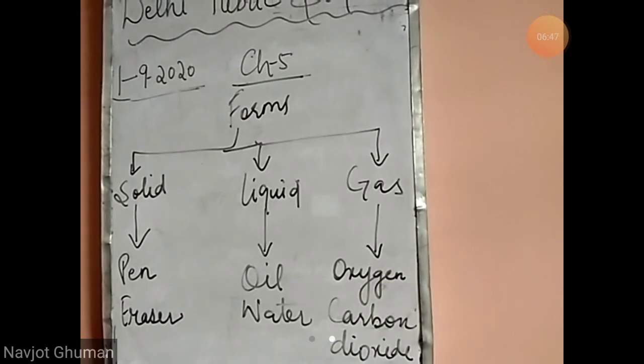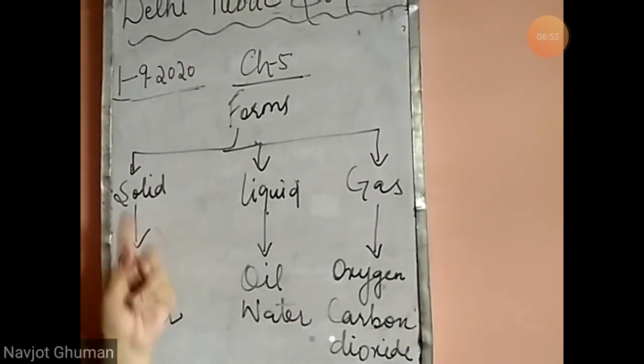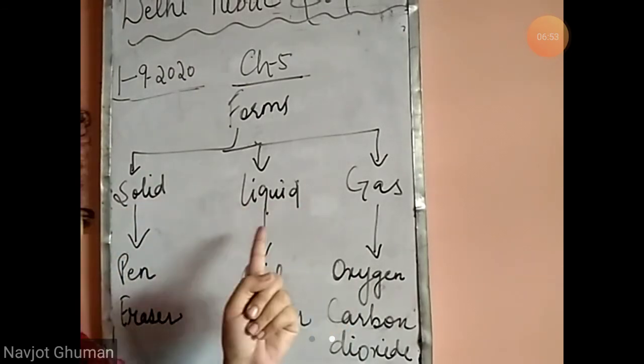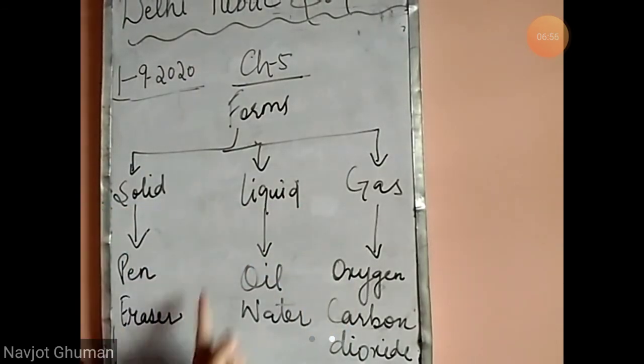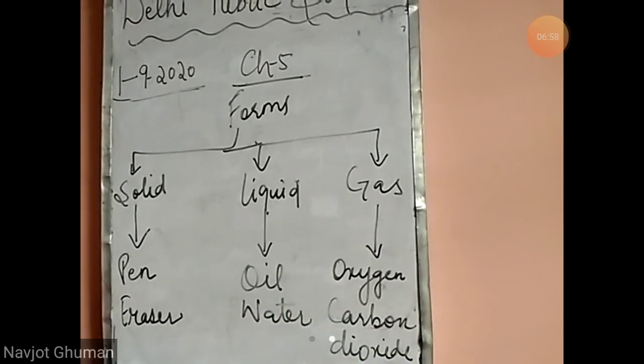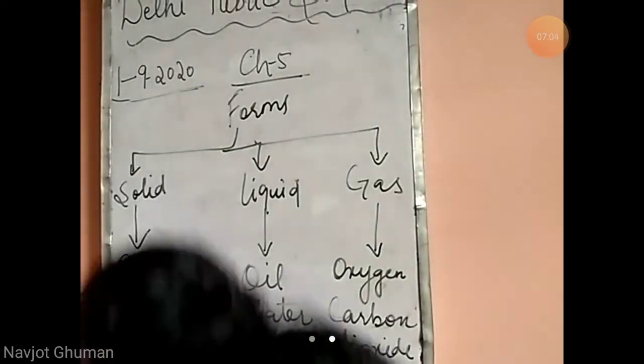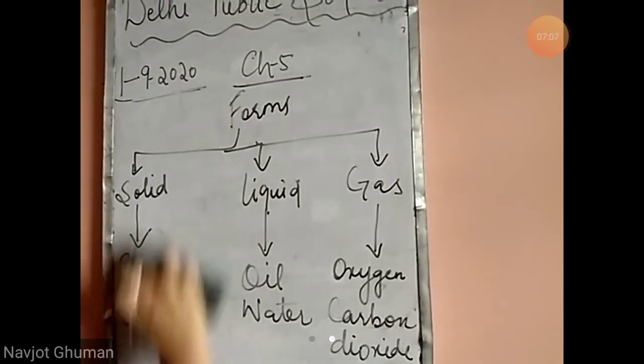So this is all about the first flowchart that they have given. First they have asked about the three forms of matter, then two examples of each that we have written. On the next page they have asked about change of forms of water, how water changes from one form to another.